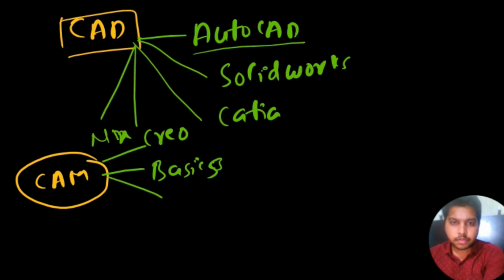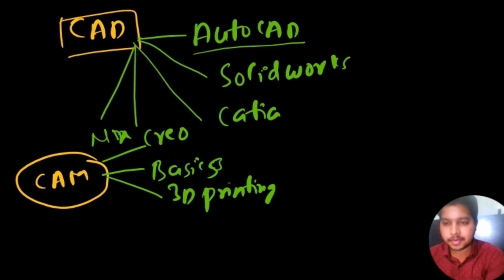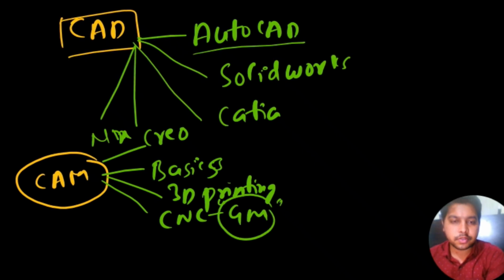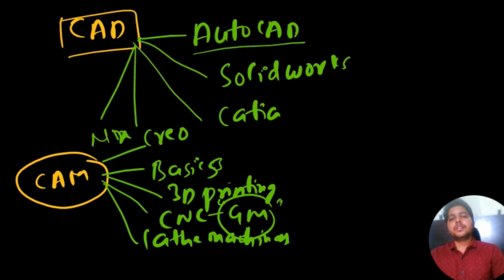Then you have to be very clear in these areas, like let's say, you have to understand what 3D printing is, because nowadays it is booming and industries are asking about it. You have to understand codes, whatever codes we do, and test these codes on the lathe machine display. So you need to keep this in mind if you want to choose manufacturing, right? I think it's made clear.